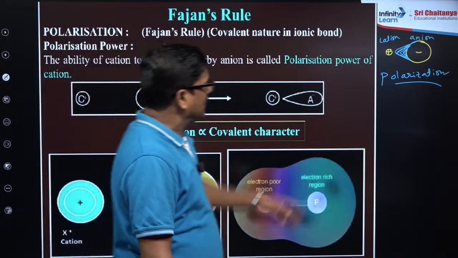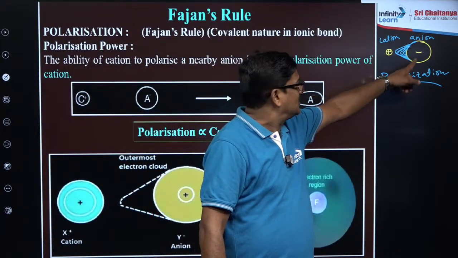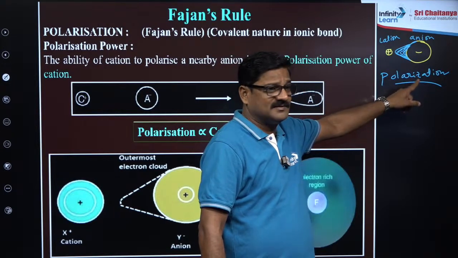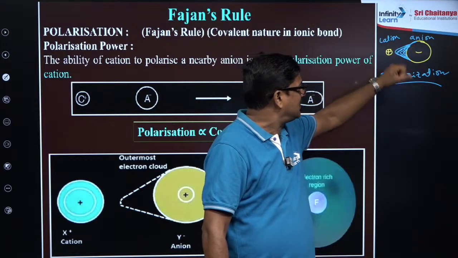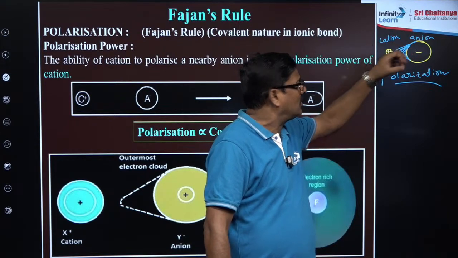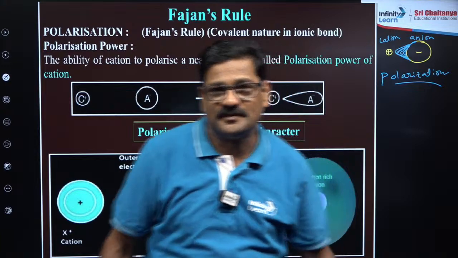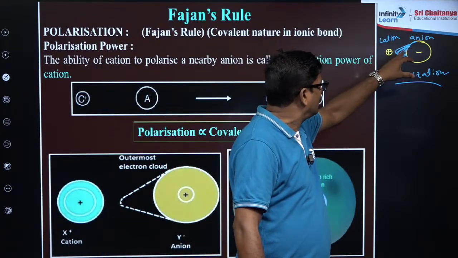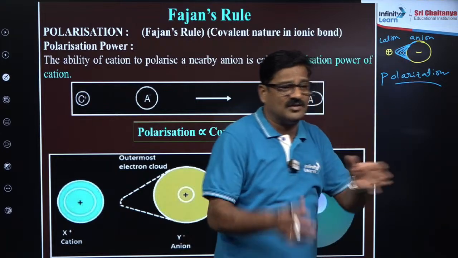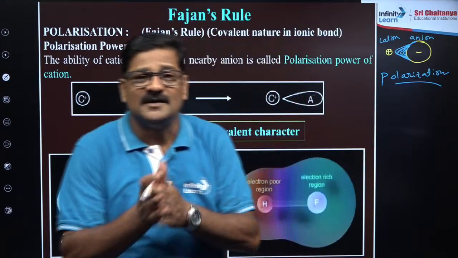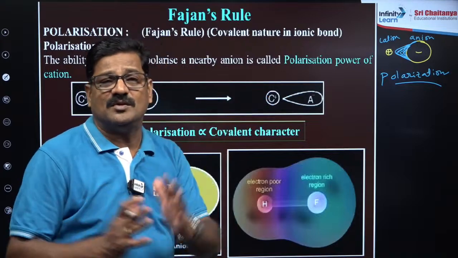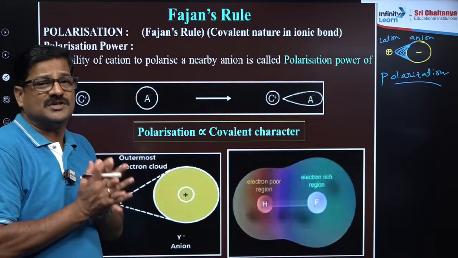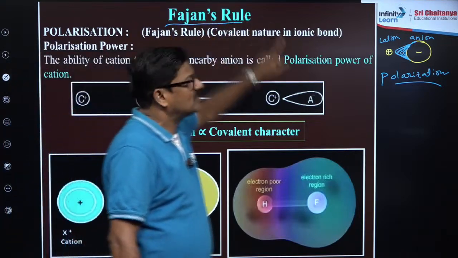Deformation of anion by cation is called polarization. ये polarization का वजह से anion का electron cloud shape उड़ गया, है ना. So due to polarization, anion's electron is coming between cation and anion, so that looks like sharing. So this polarization leads to covalent behavior of the ionic compound. So this is what you can say Fajan rule.